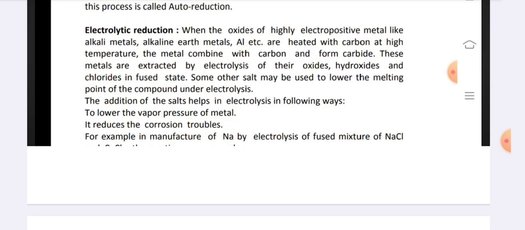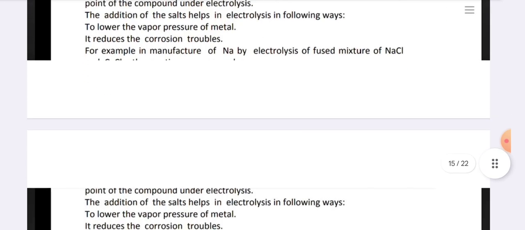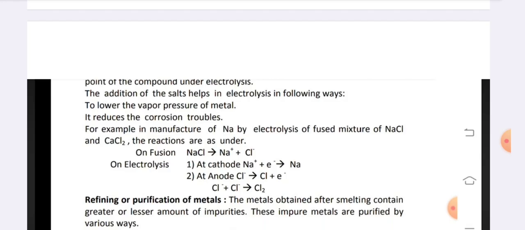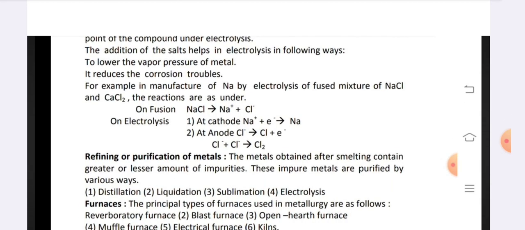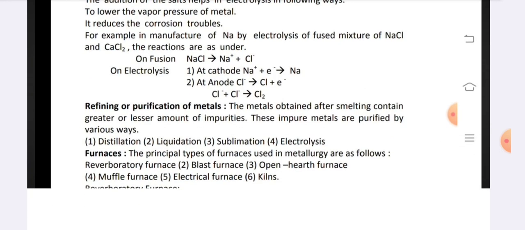The addition of the salts helps in electrolysis in the following ways: to lower the vapor pressure of the metal, and to reduce the corrosion troubles. For example, in the manufacture of Na by electrolysis of a fused mixture of NaCl and CaCl2, the reactions are as under.